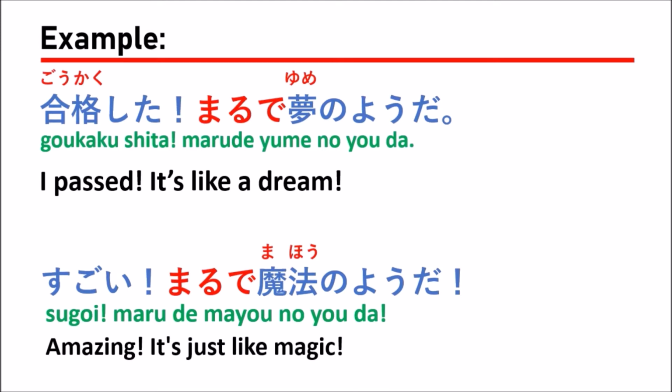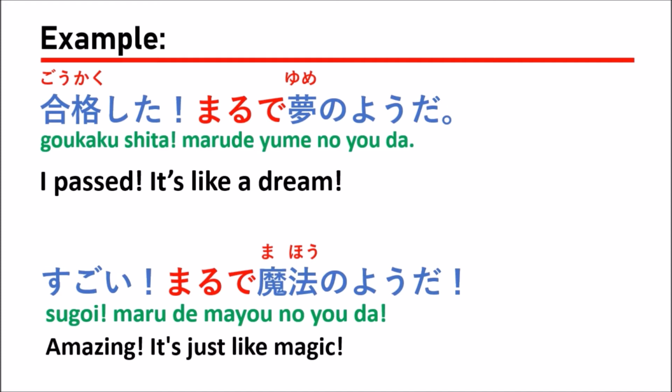For the first sentence, you see that you use marude with the noun. Yume means dream. So when you use it with the noun, just after marude you put your noun, and after the noun you should put no yo, something like this. And for the second sentence, it's just the same. We use marude with the noun. Maho means magic, and after maho is the noun, so after maho should be no yo, something like this.